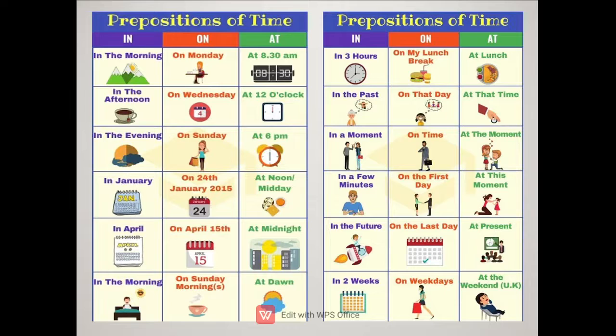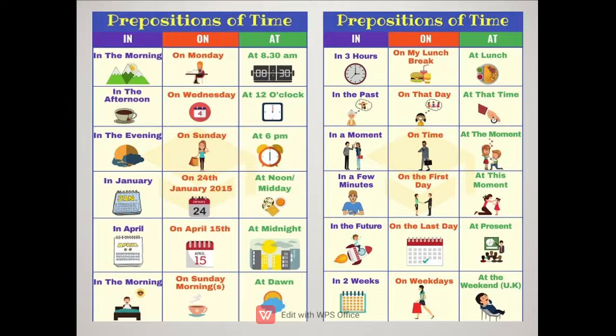Now in the morning: for parts of the day like morning, afternoon, evening, we use in. On the other hand, for particular timings of the day like noon, which is a fixed time, 12, midday, midnight, dawn, so for a specific point of time when you are talking, we use at, like at 8:30, at 12, at 6.